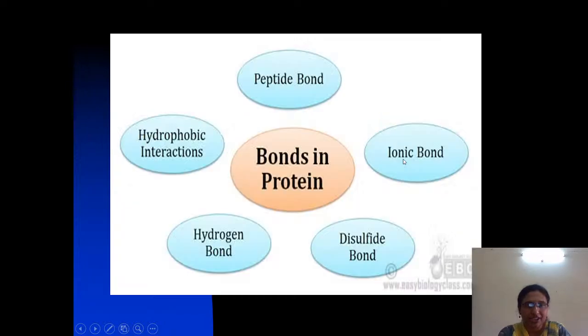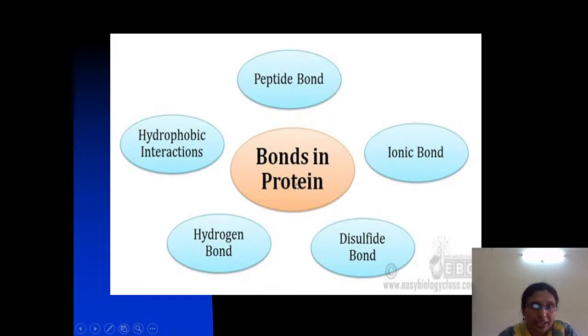Now coming to how the secondary and tertiary structures, the twisting and folding, are stabilized. There are a few different bonds which are responsible for stabilizing the protein structure. Let us discuss the bonds responsible for protein structure. They are the peptide bond, ionic bond, hydrogen bond, hydrophobic interactions, and disulfide bonds. Please note this down.